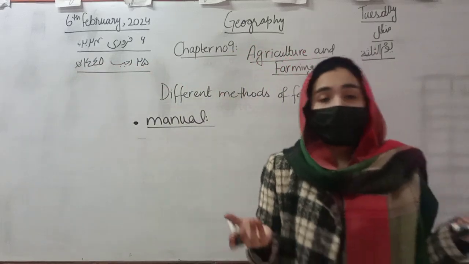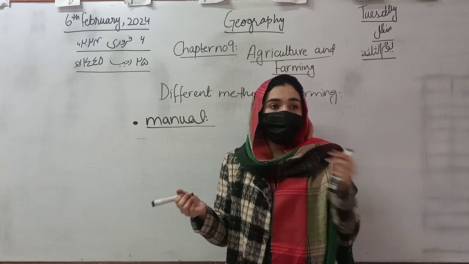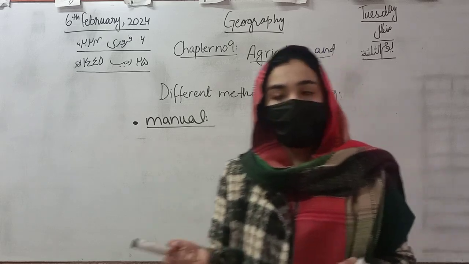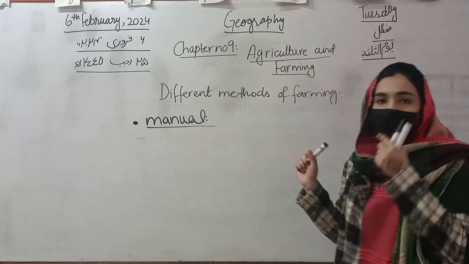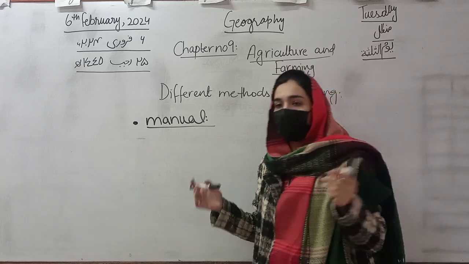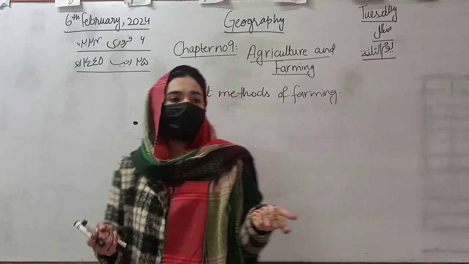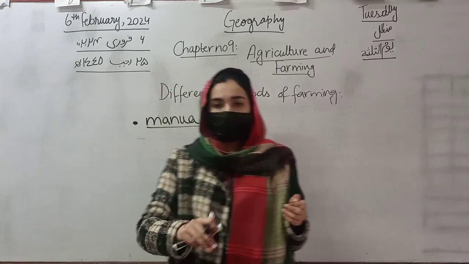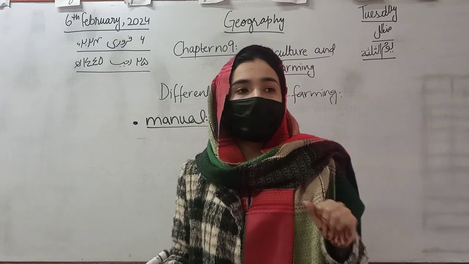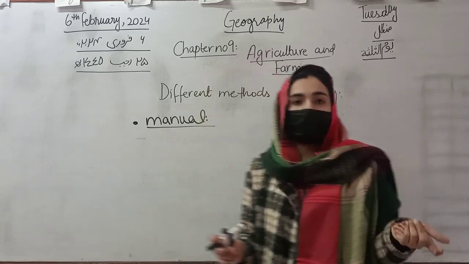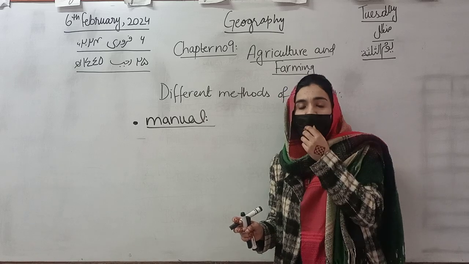Yes, good. It can be done by hand. It doesn't involve any type of machinery or any type of other things. Manual farming is the one in which we work with our hands, and we can involve some cattle to keep our land or our farm proper for vegetation of the crops.